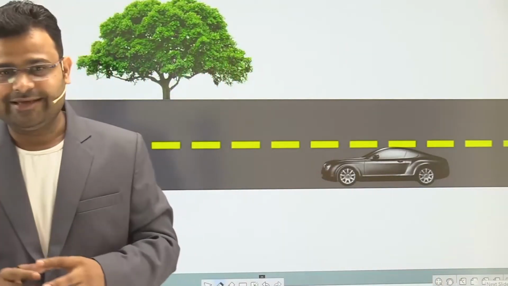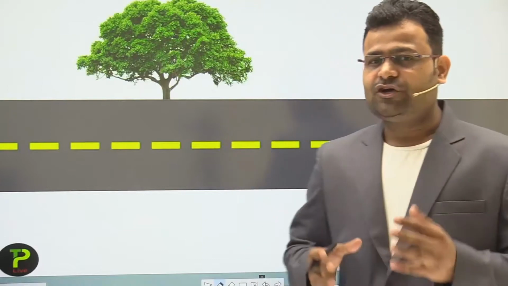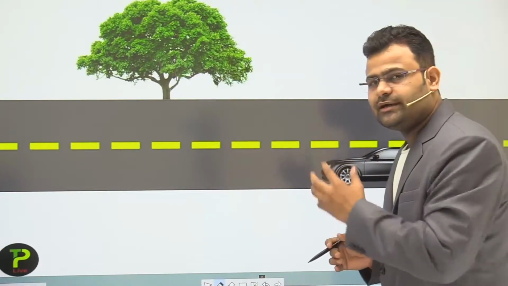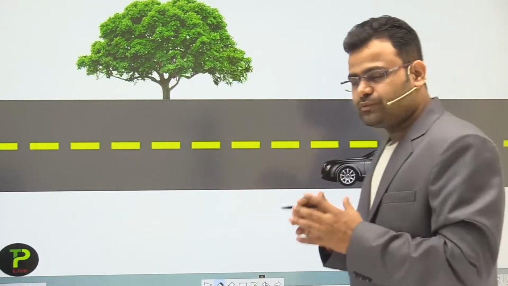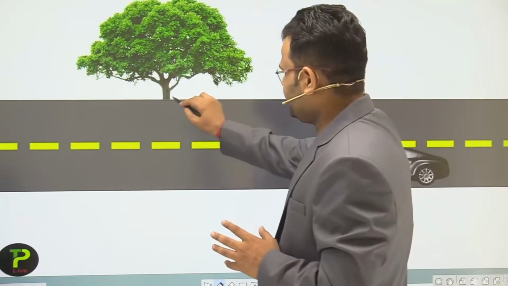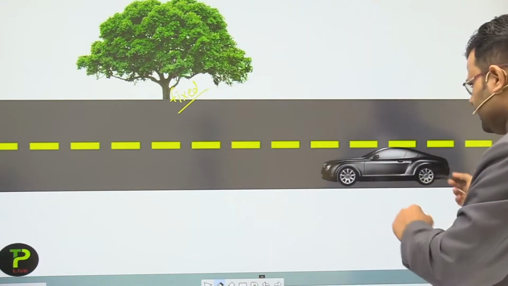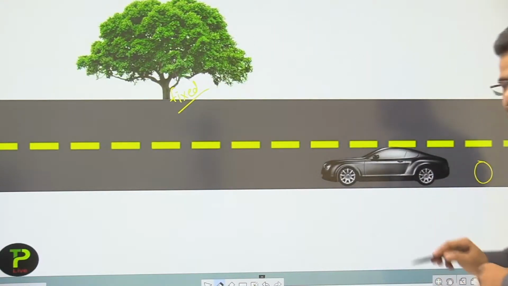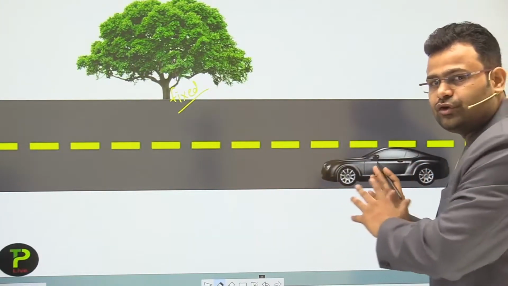If someone observes that condition, then he says the car is coming towards the tree and becomes closer to the tree. Closer to the tree means, dear students, the observer says the car is in motion. The tree has a fixed position, but the car moves.